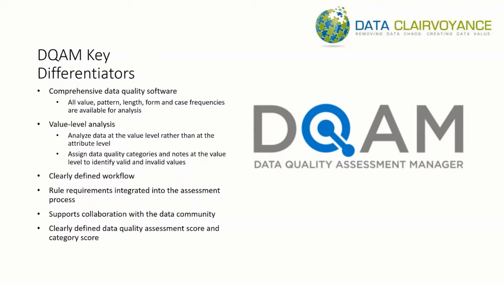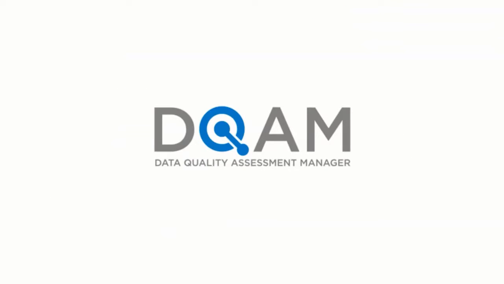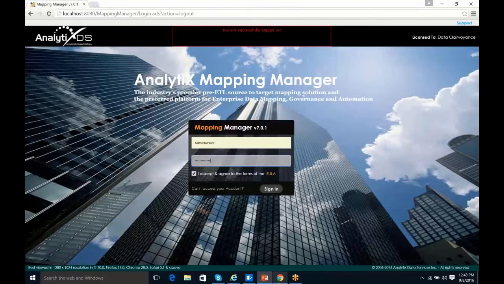In addition, there's a clearly defined data quality assessment scorecard and category score. From this perspective, you're able to, again, look at the data and determine, from the score itself, how much of it is valid or invalid. And in addition, the category score helps you to identify how many different types of categories or problems were found within the data. Without delaying any further, we'll go ahead and jump right into the product and get started today.